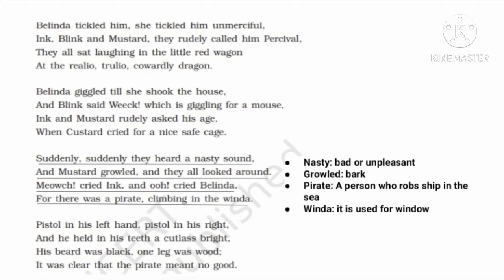So while all of them were making fun of the dragon, they heard a sound of someone entering the house. When they looked towards the window, they saw a pirate climbing up the wall. The dog barked at him, and the kitten mewed at him. Belinda cried, "Who?" because all of them were scared of the pirate who robs ships.